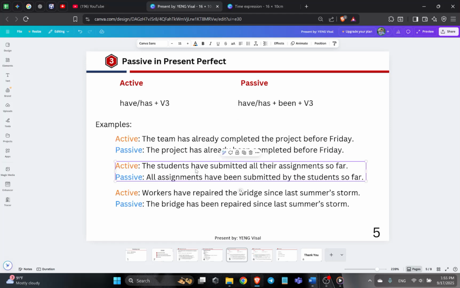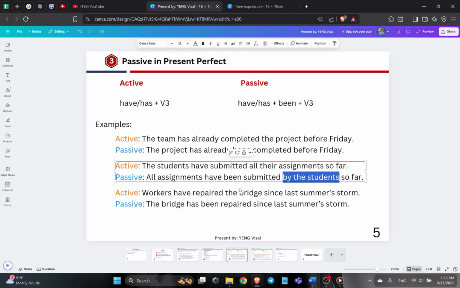Moving on to the second example. The students have submitted all the assignments so far. So the students here are the subject, and all the assignments are the object. When we change to the passive, we don't want to focus on the subject. So we move the object to the front. All the assignments have, because this is plural, we use have, and apply the form been. Here the verb is submit. We change to verb 3, submitted, by the students so far.